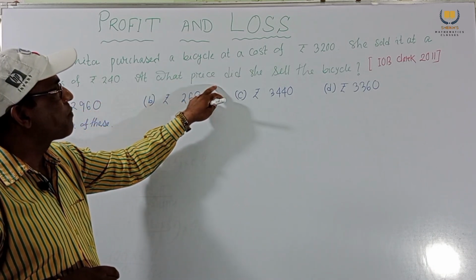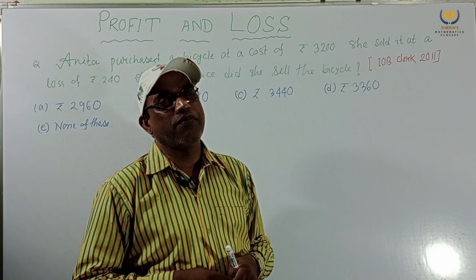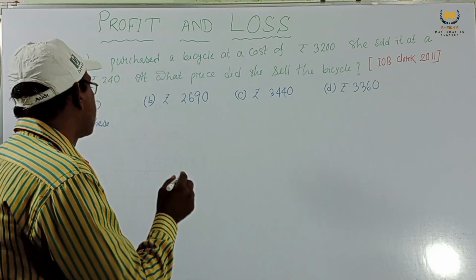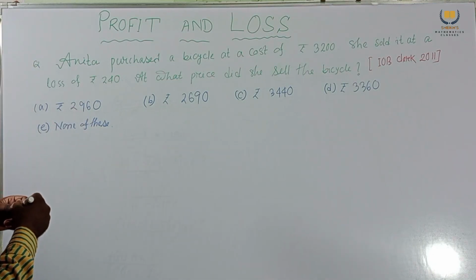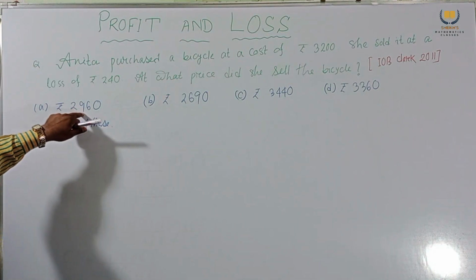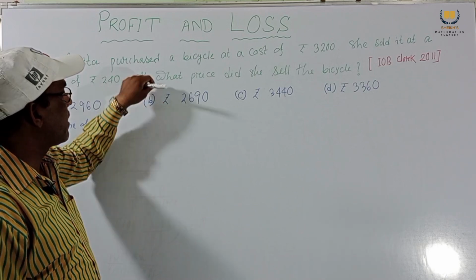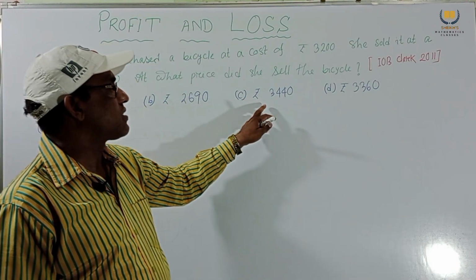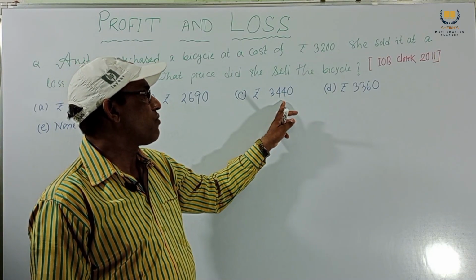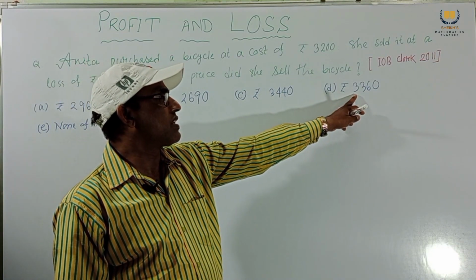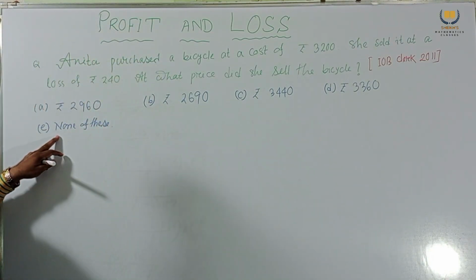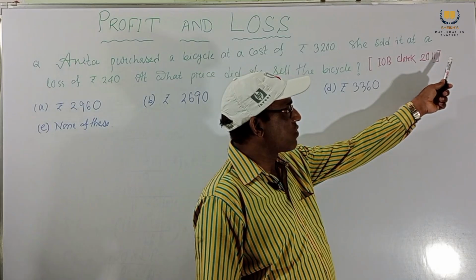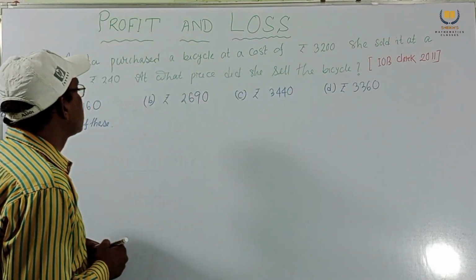Now we have to find the selling price. The options given are A rupees 2960, B rupees 2690, C rupees 3440, D rupees 3360 and E none of these, and it was set in IOB 2011.